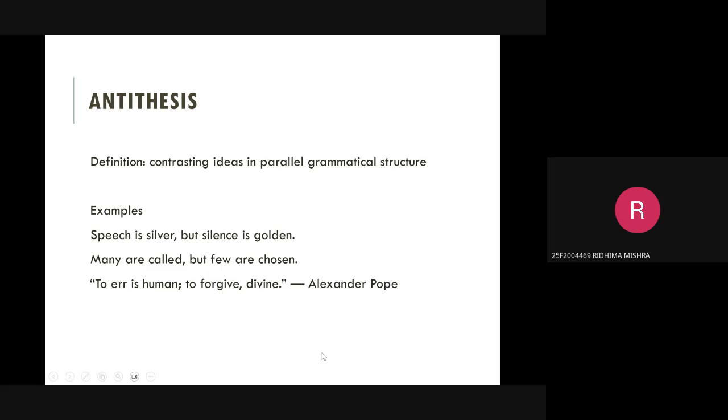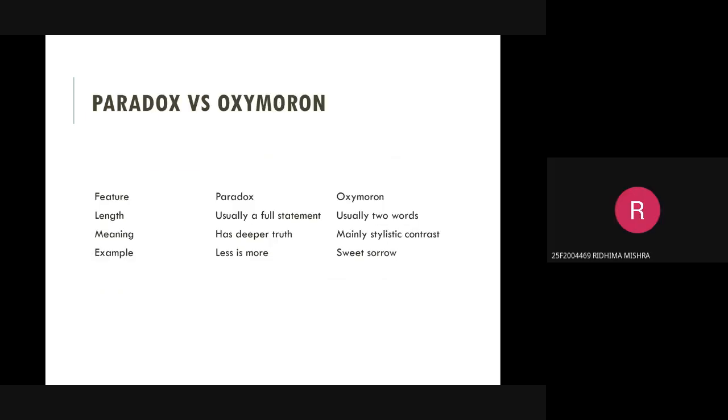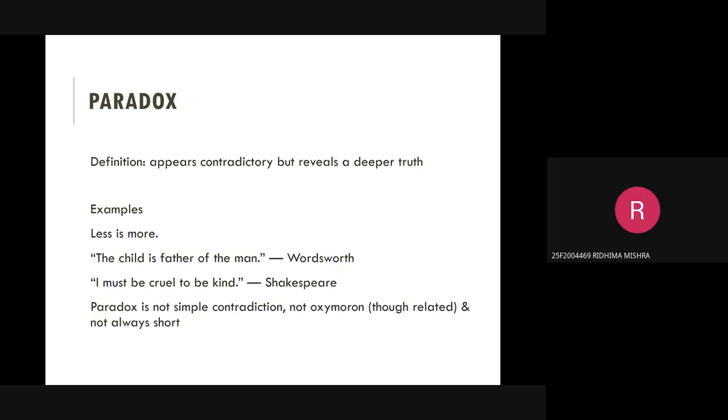Less is more. Which figure of speech is present over here? You're not audible, dear. Can you please be a little more audible? Am I audible right now? Yeah. Please try it now. Less is more. Which figure of speech is here? Less is more is paradox. Can't we say oxymoron?